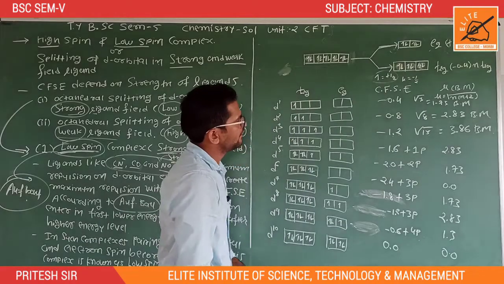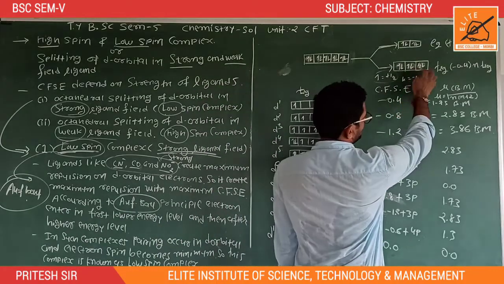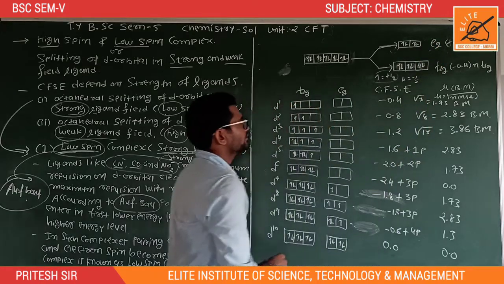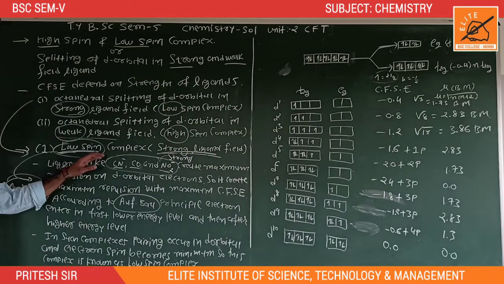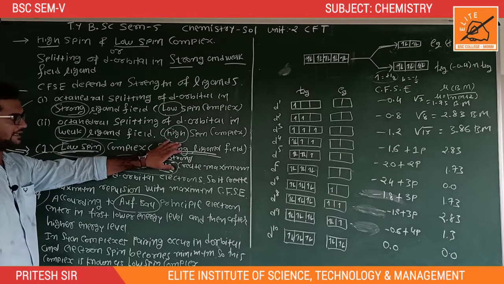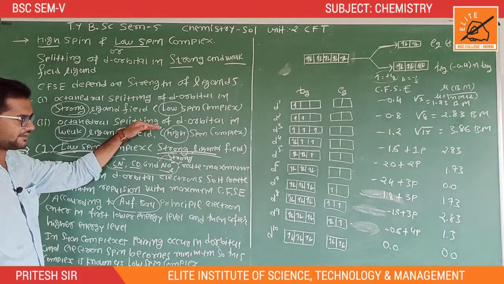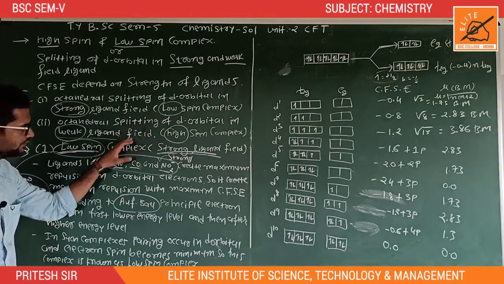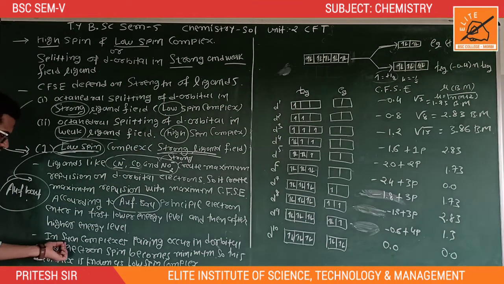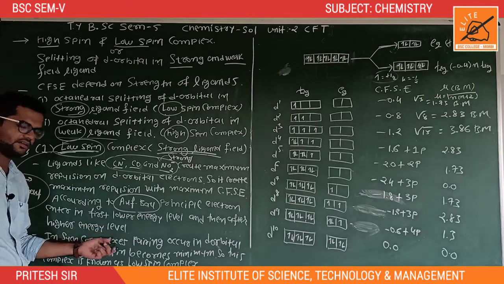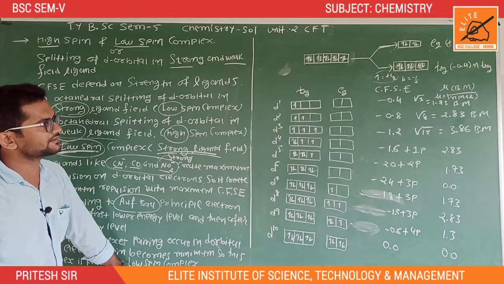It means here the lower energy level contains the term T2g and the higher energy level contains the term Eg. In a low spin complex, electrons are arranged according to the Aufbau principle, but in a high spin complex or weak ligand field, electrons are arranged according to Hund's rule. In such complexes, pairing occurs in the d orbital, so it creates minimum spin.